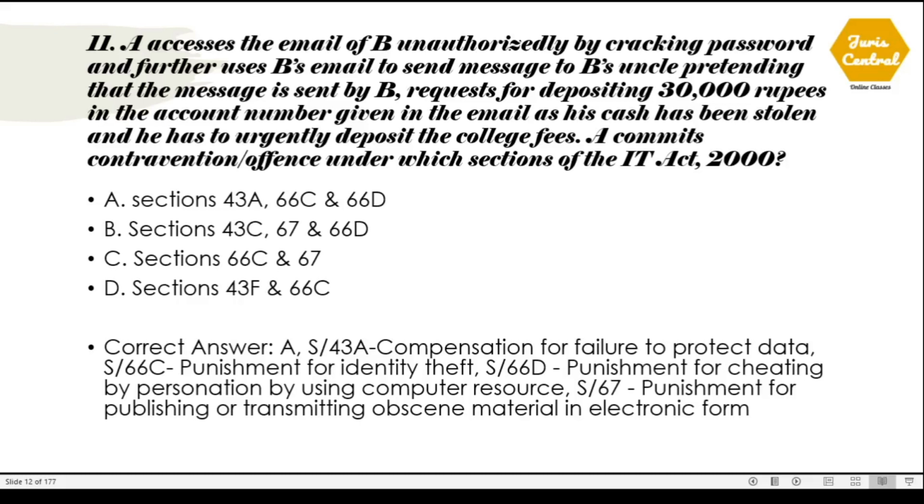Section 43A deals with compensation for failure to protect data. Section 66C, punishment for identity theft. Section 66D, punishment for cheating by personation by using computer resource. And section 67 deals with punishment for publishing or transmitting obscene material in electronic form. So I have mentioned all these sections which are given in the option and what each section actually deals with under the IT Act 2000.